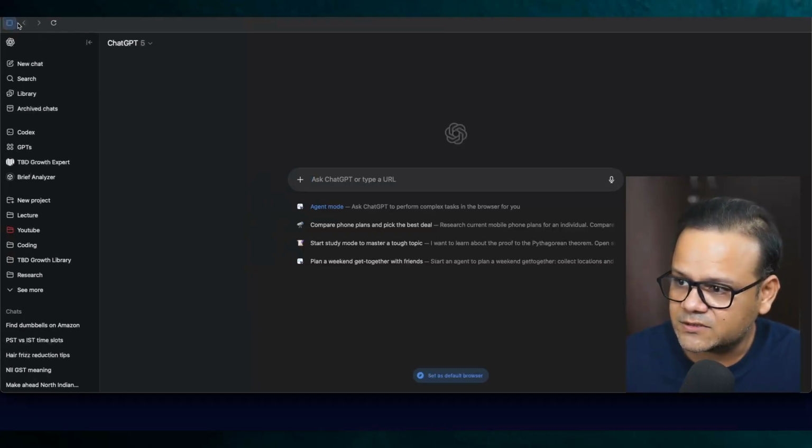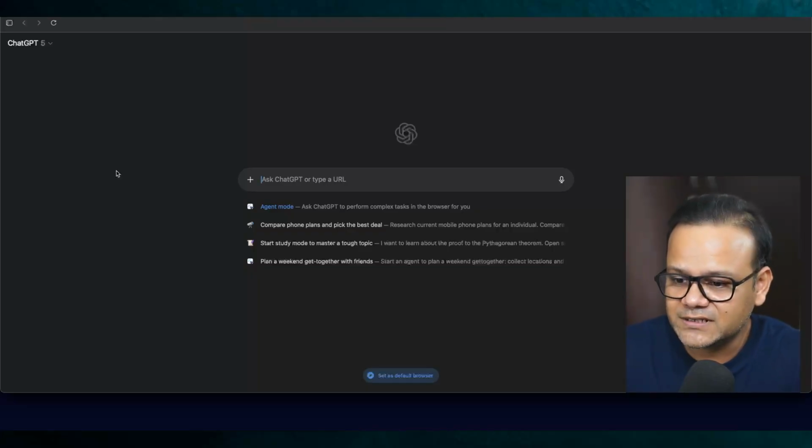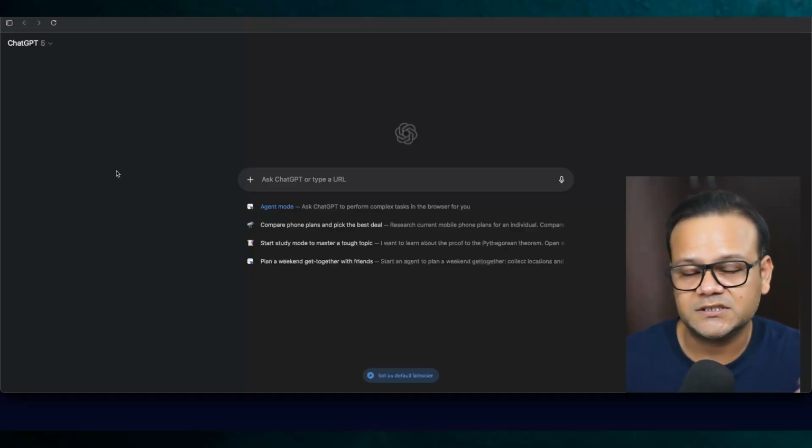On the side, this panel opens up everything that you have been doing with ChatGPT, so it feels like ChatGPT because you have this side panel on the left where you can just go through all your previous historical messages, the projects and everything, the things that make us a fan of ChatGPT.